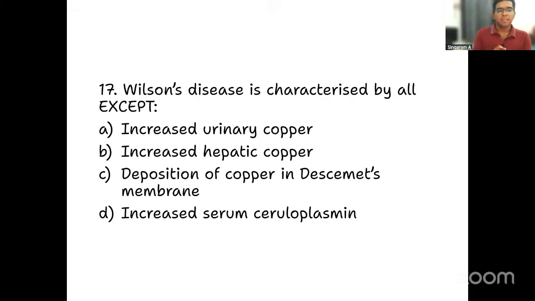Okay, very easy. Wilson disease is characterized by all of the following except, right? See, Wilson disease is nothing but slow accumulation of copper in the body, in which all the manifestations occur. So increased urinary copper is correct, that cannot be the answer. Increased hepatic copper is also correct. Deposition of copper in Descemet's membrane is also correct, because that results in KF ring formation.